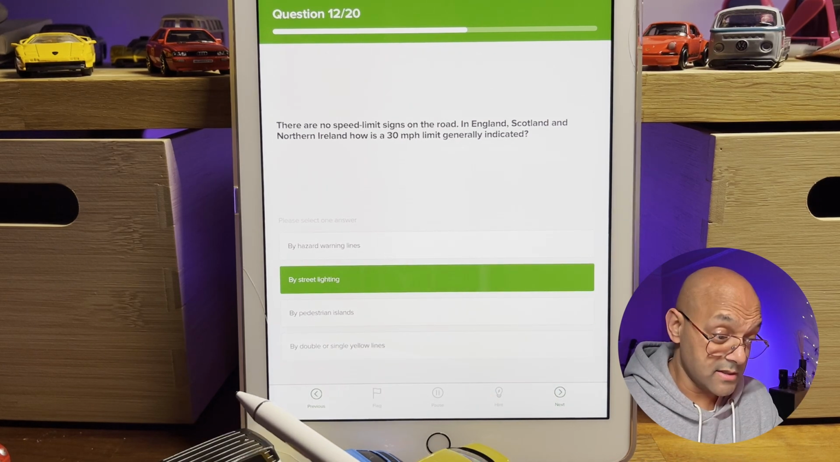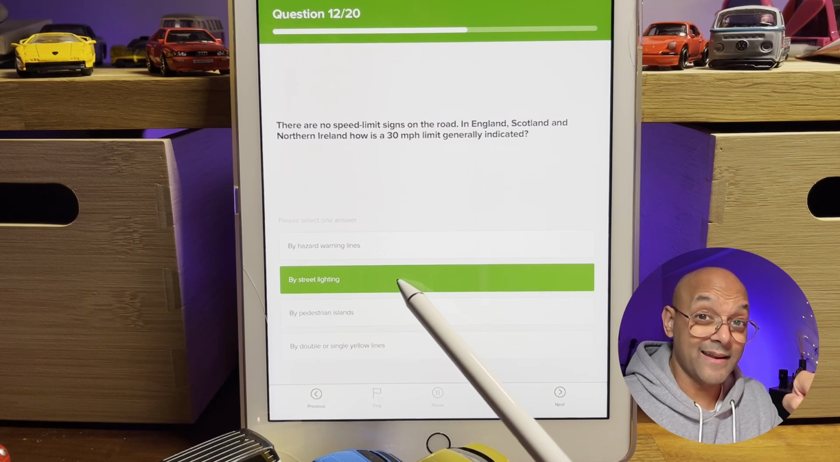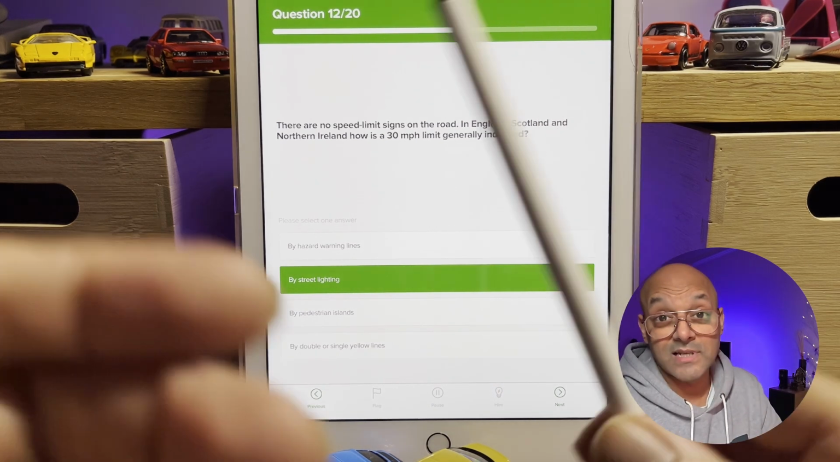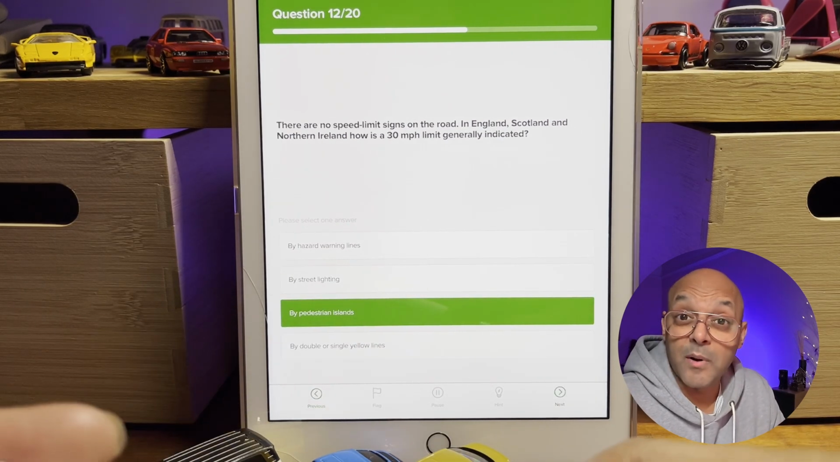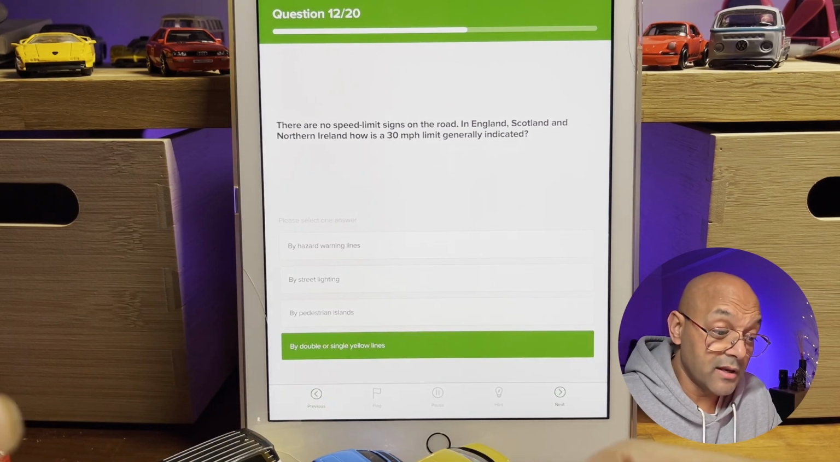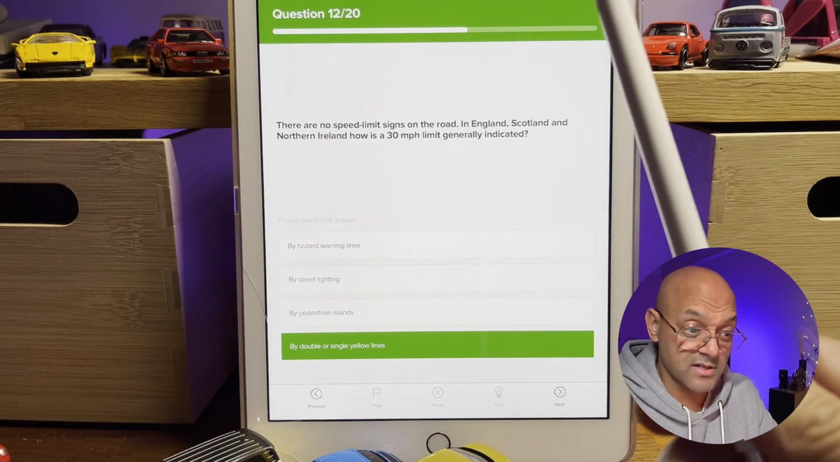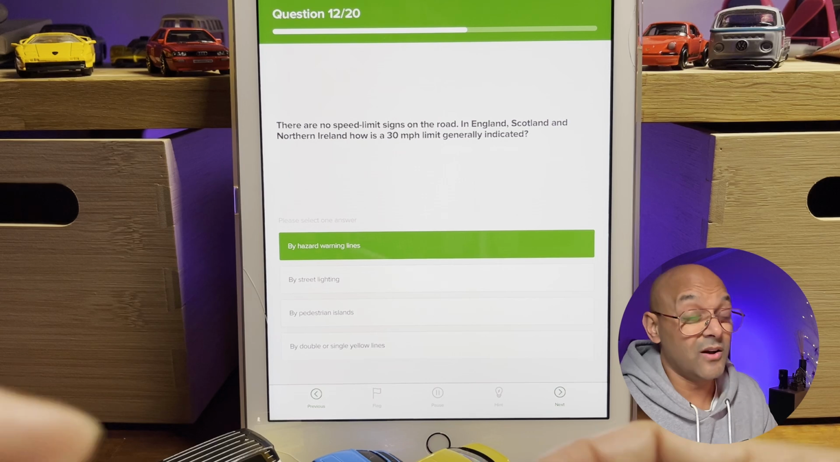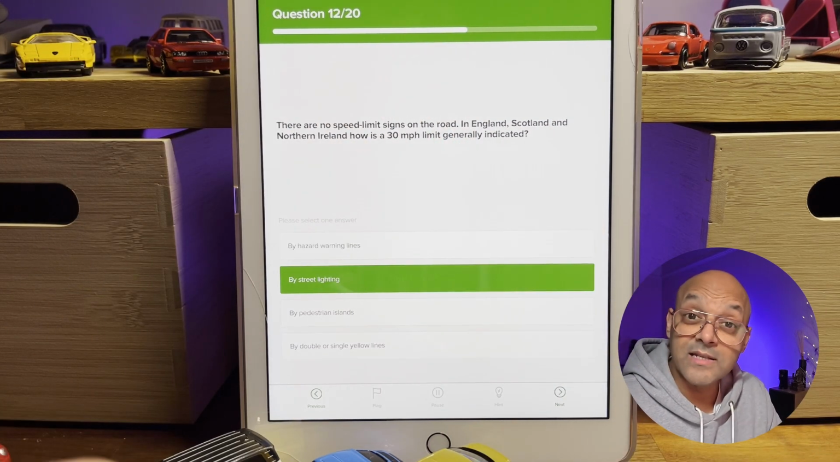So in this instance, in this question, the answer is by street lighting. Okay, street lighting and no speed signs will generally tell you it's a 30-mile-an-hour road. Pedestrian islands, you can get them on 40 and 50-mile-an-hour roads as well. Double or single yellow lines, again, you can get them on any type of speed limit, 20s, 30s, 40s, 50s, and so on. But hazard warning lines, no, there's not a hazard. A speed sign isn't a hazard as such, is it, yeah? So yeah, street lighting is the one.